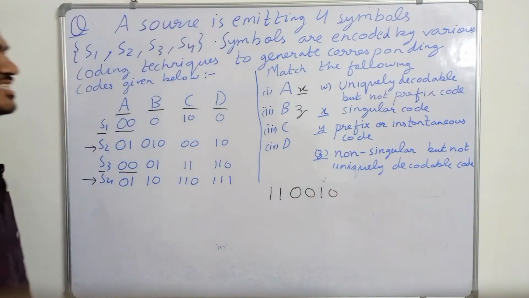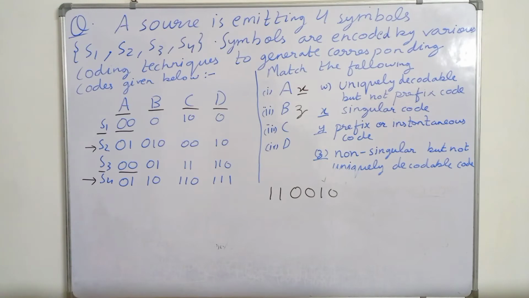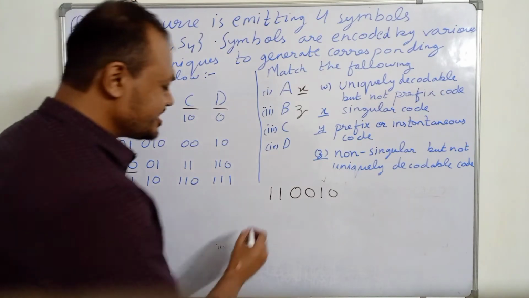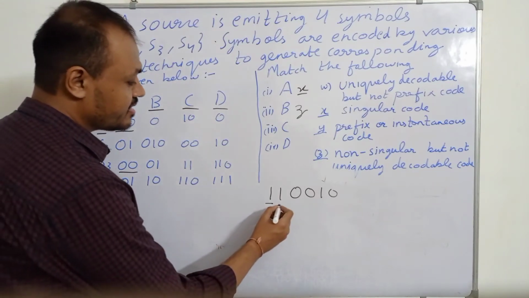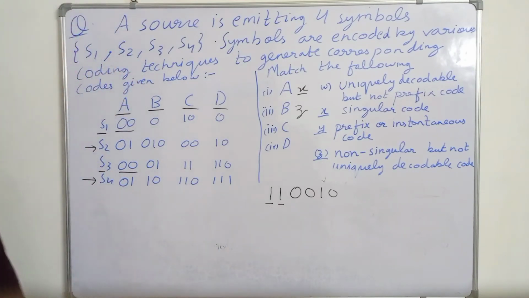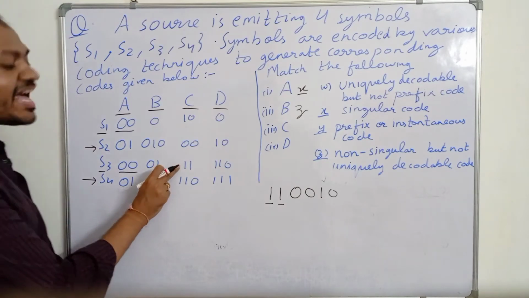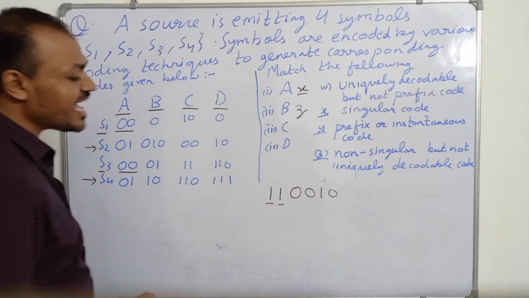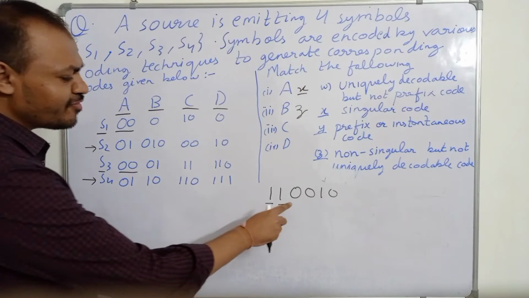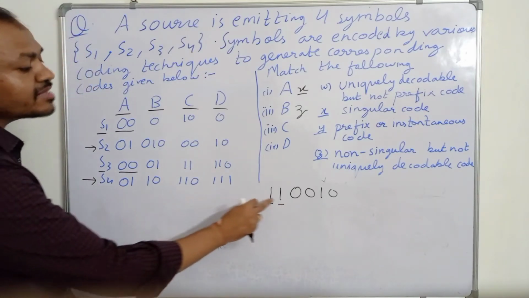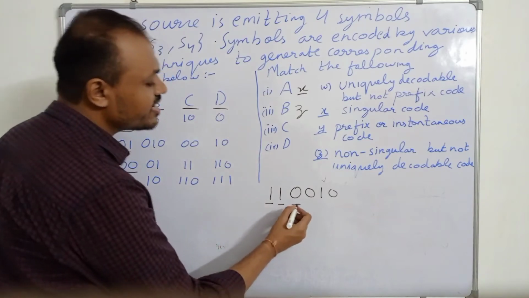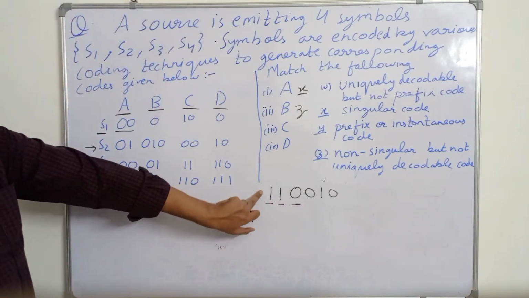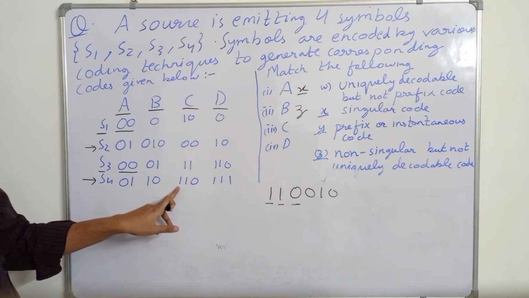If we receive 1, it does not match with any of the code words here. Now 11 matches with S3, but we have to wait for further bits because the next bit could be 0 and it could match with S4.